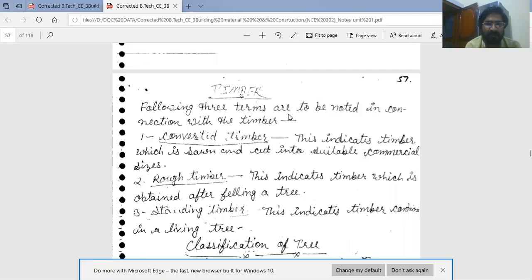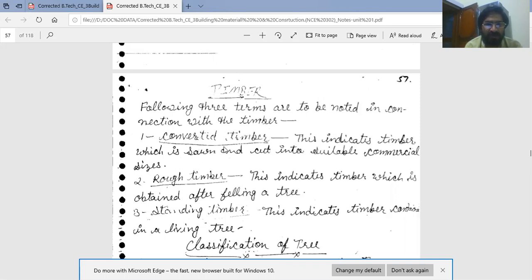Timber. Timber is derived from tree. Before discussing the classification of tree, three terms should be understood related to timber. The following three terms are to be noted in connection with the timbers.